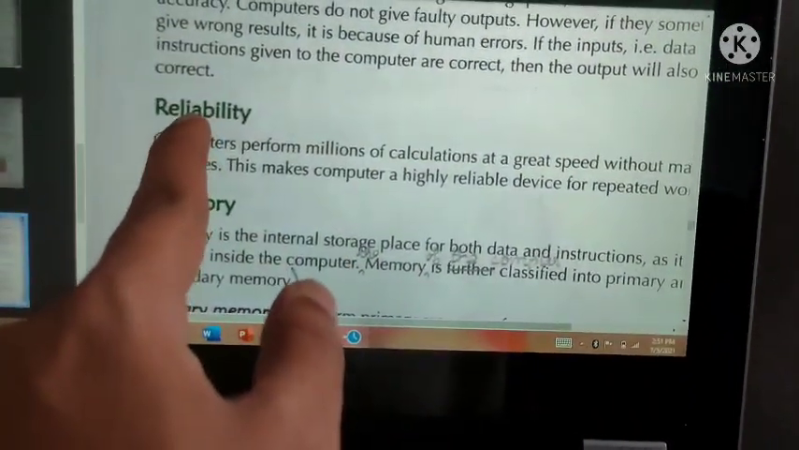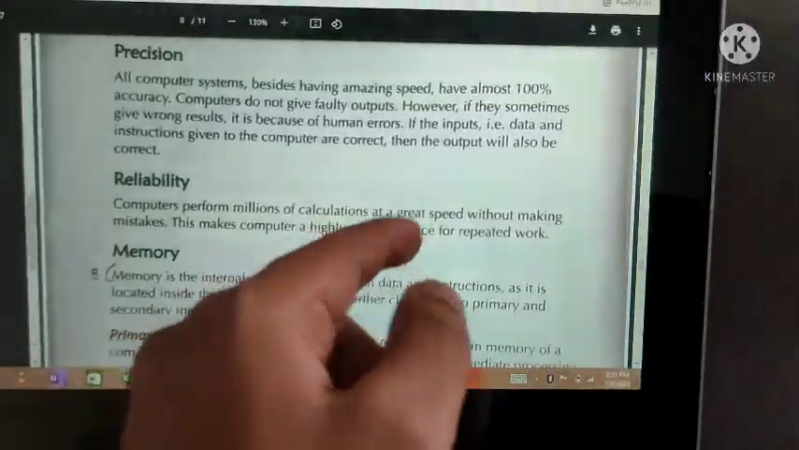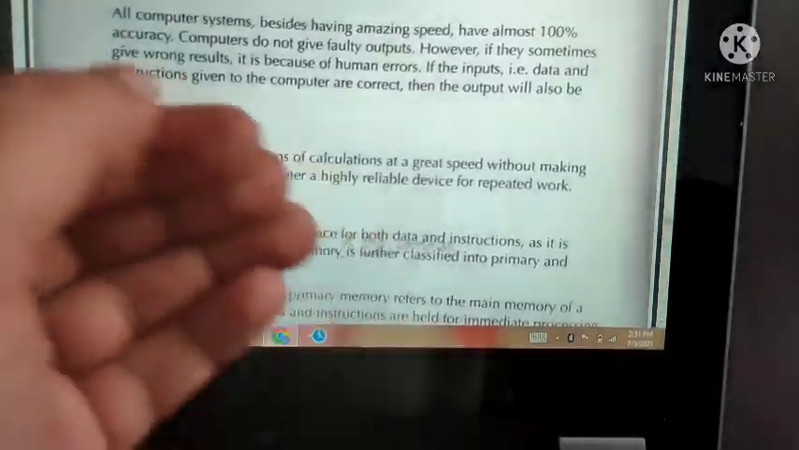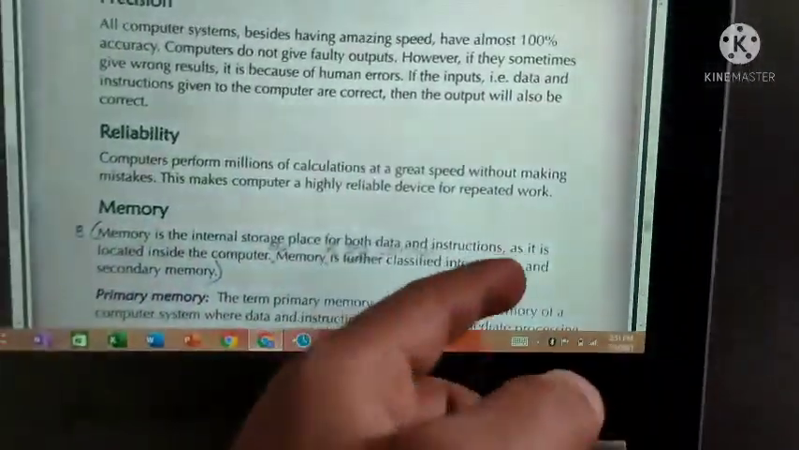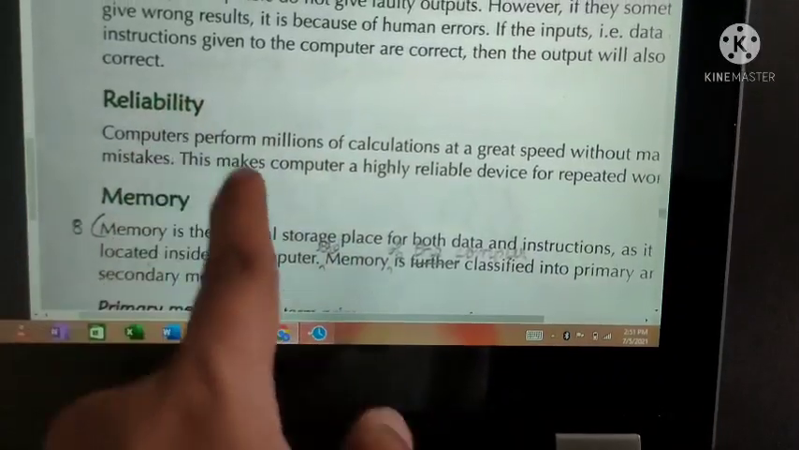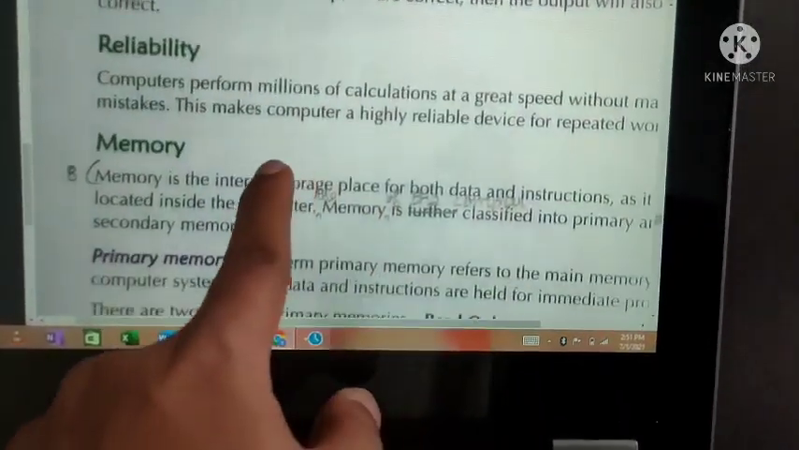It is adjustable to all these situations. It is adjustable to the speed. It will never make a mistake, so it is adjustable to correctness. It is adjustable to repeated work. So it is reliable. One of the characteristics of a computer is reliability.